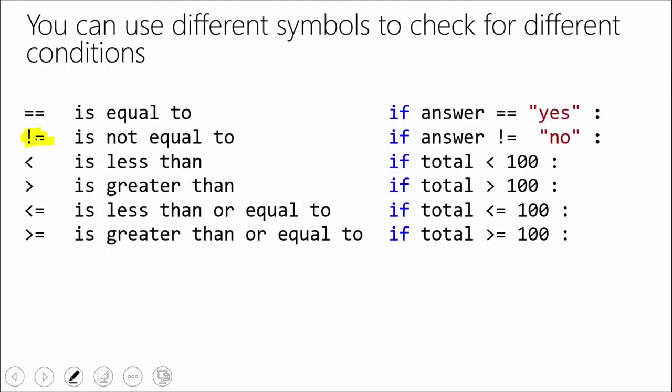So I showed you the double equal sign for is equal to. It's probably a good idea to talk about some of the other symbols you might need to use. Sometimes you might want to say, is it not equal to? This is one of those ones you will eventually end up memorizing because you'll use these fairly frequently. Not equal to, the symbol for that is an exclamation mark followed by an equal. The exclamation mark is frequently used in programming languages to mean not. And that's why exclamation mark equals means is not equal to. It's a convention that's been used in other programming languages. So the nice thing is, once you learn that syntax, you'll be able to use it elsewhere.